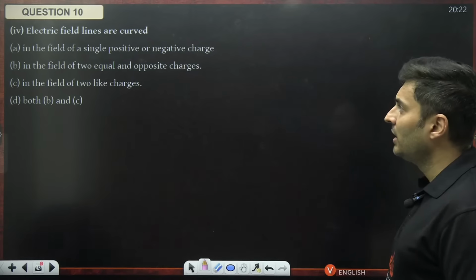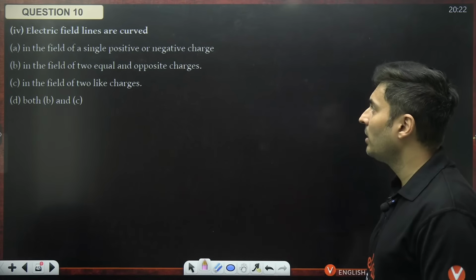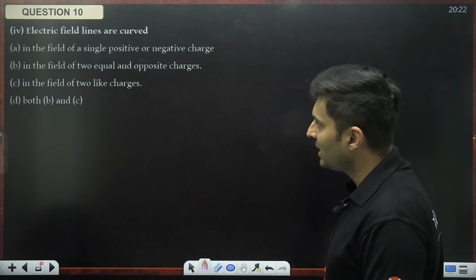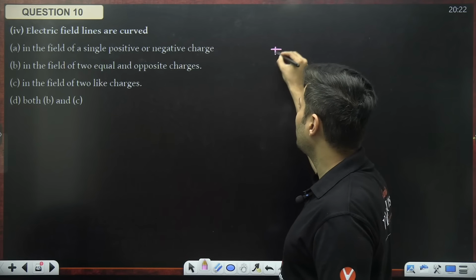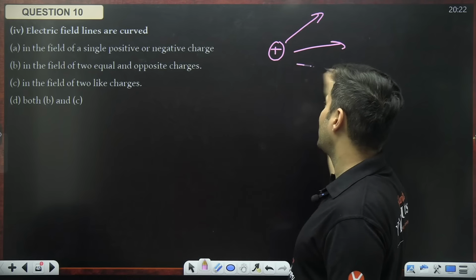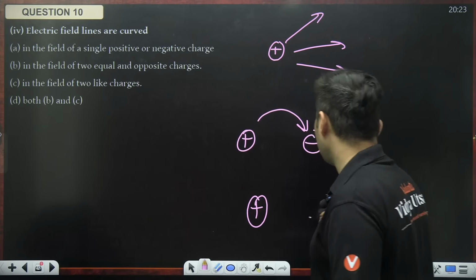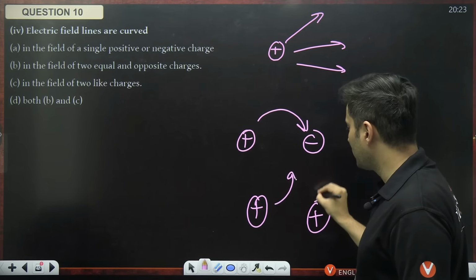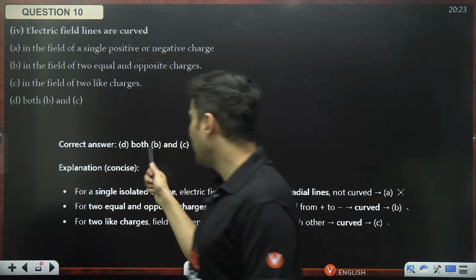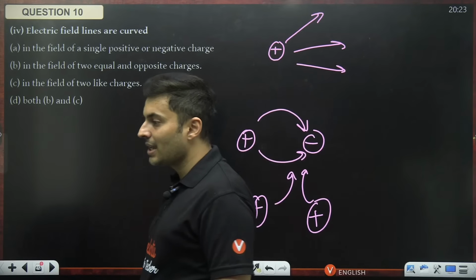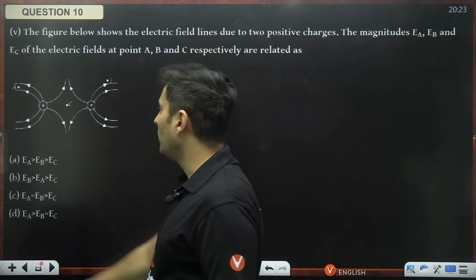Electric field lines are curved in the field of a single positive or negative charge, in the field of two equal and opposite charges, in the field of two like charges, or both B and C. For a single positive or negative charge, the field lines are not curved, they are straight. But the moment one positive and one negative are there, it curves, or even when two positives are there, it curves. So B and C, option D. Yes, the correct answer is option D. Not just B or C, both of them are right.